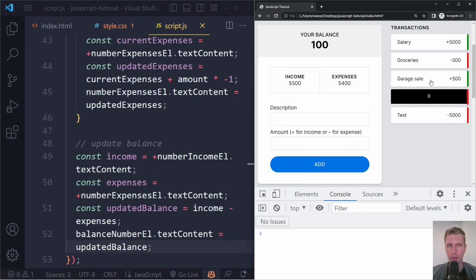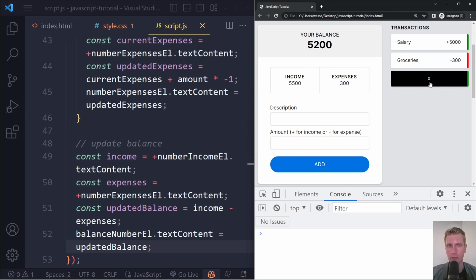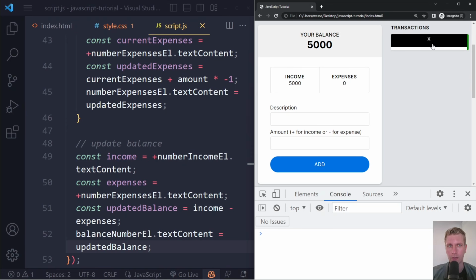Now let's actually try removing these as well. So if I remove this test one, the expenses should go down by 5,000. The balance should go up by 5,000. And that's correct, right? Accident. You can see all of this is working now, right? And now it should be 0, right? So all of this is working now.